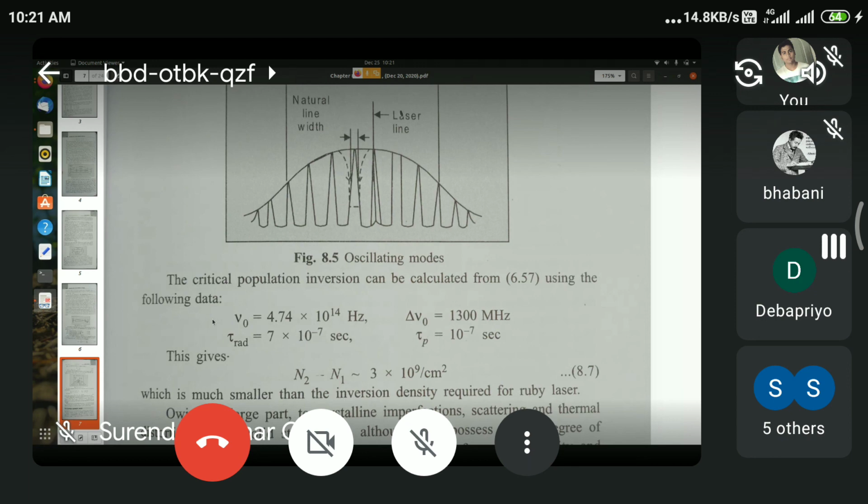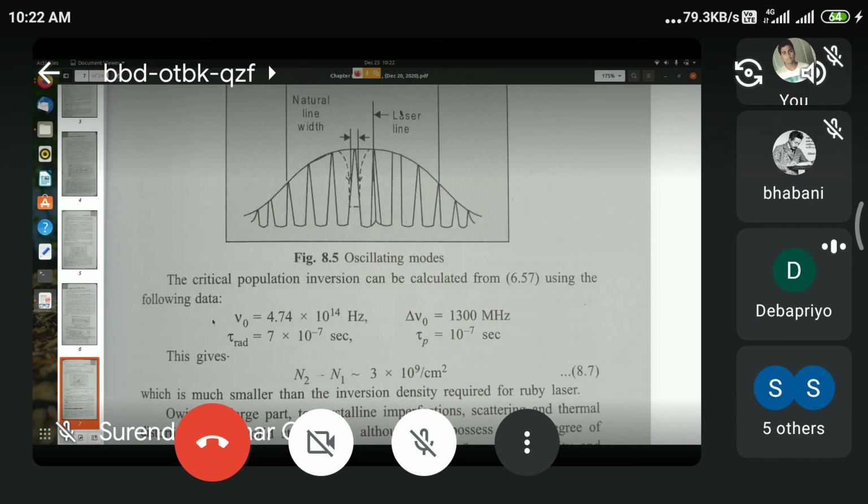With all this data put in the Schawlow-Townes equation, you will find that the population difference required for sustained lasing action is 3 into 10 to the power 9 per cubic centimeter. And this is much less than the few times 10 to the power 16 per cubic centimeter required for the ruby laser.